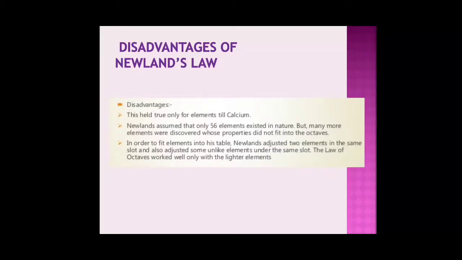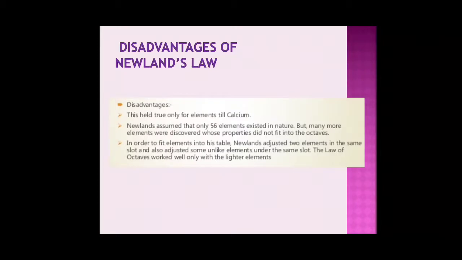And also, as I mentioned, in order to fit elements into his table, he adjusted two elements in the same slot and also adjusted some unlike elements under the same slot. So the law of octaves worked well only with the lighter elements.